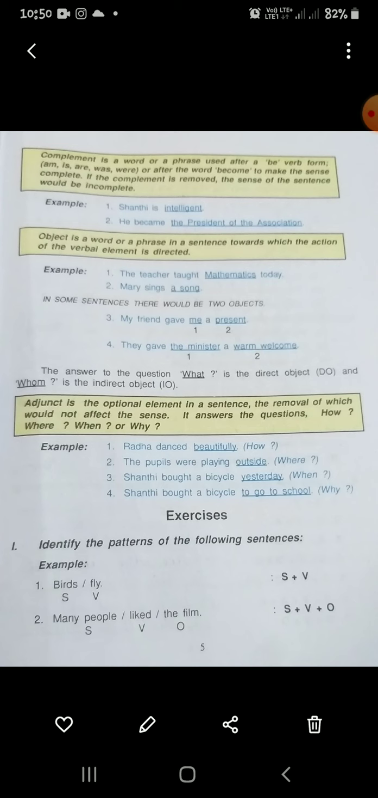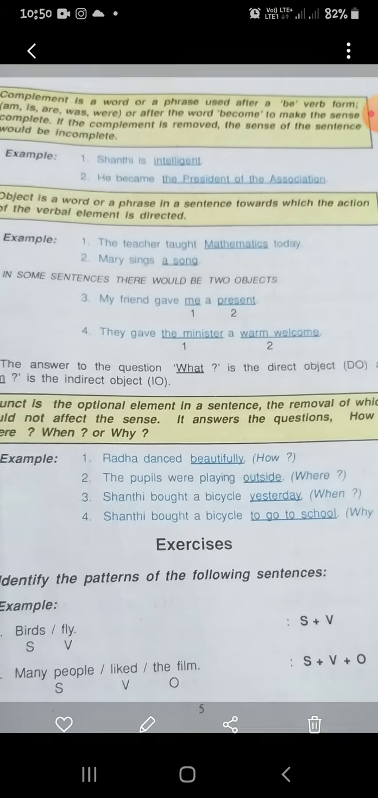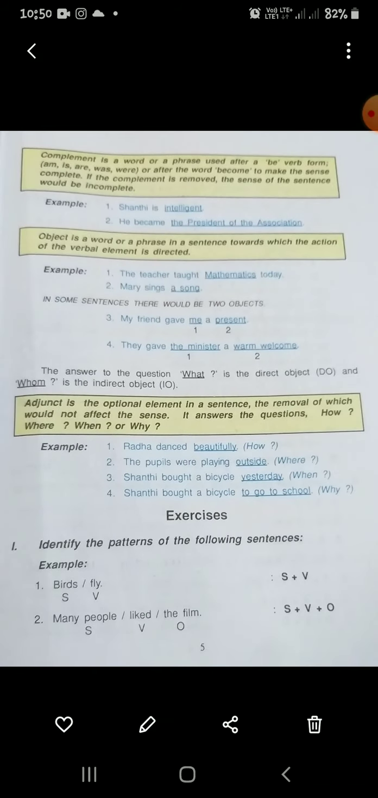What did he give? A present. So present is a direct object. And to whom? Me. The answer to the question to whom is an indirect object. So me is an indirect object and present is a direct object. You can see the next example also. They gave the minister a warm welcome. What did they give? A warm welcome is the direct object. To whom? The minister is the indirect object.